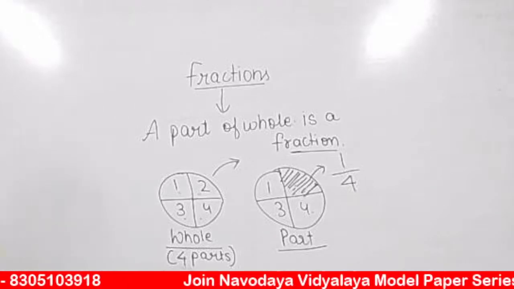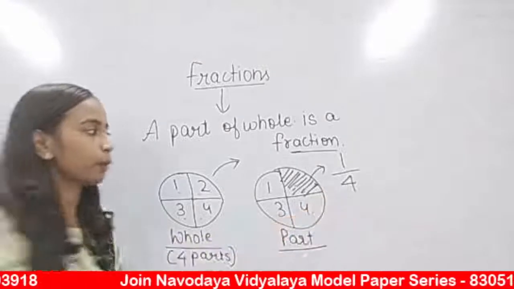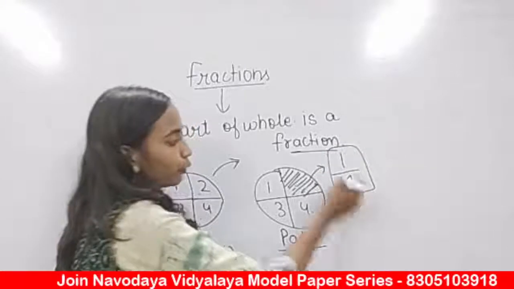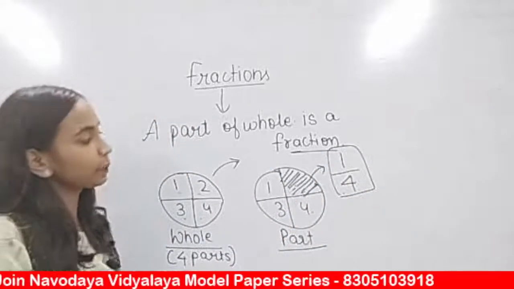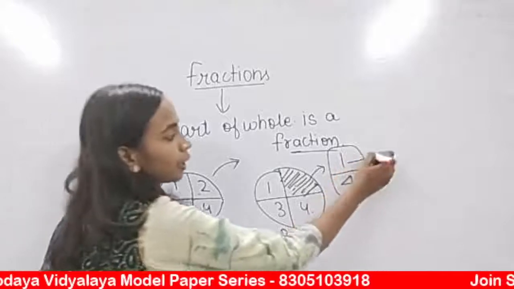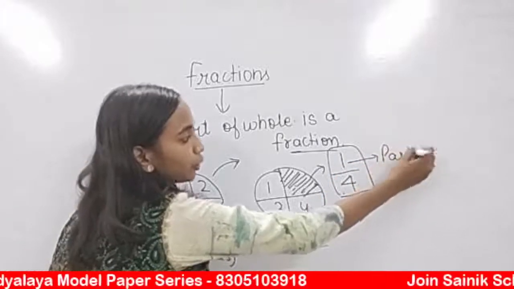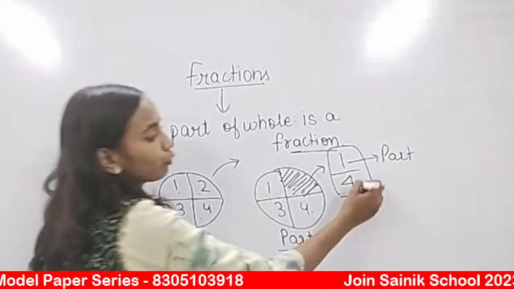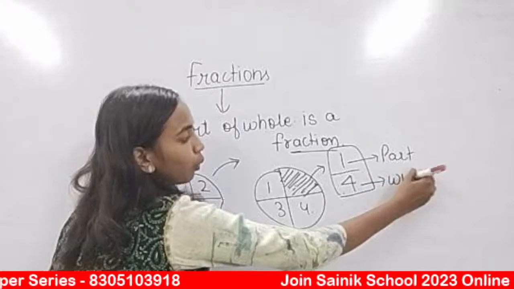There are total 4 parts in the whole. You have taken one part. So 1 by 4. You have taken 1 by 4. 1 यहाँ क्या represent कर रहा है? 1 is representing part taken by you. What is 4 representing? 4 is representing whole.